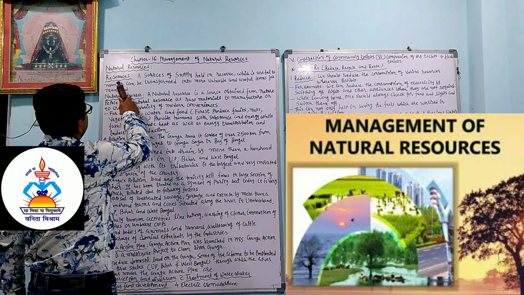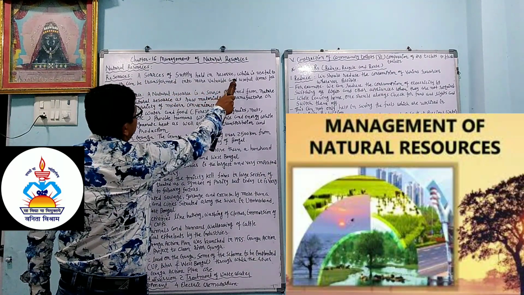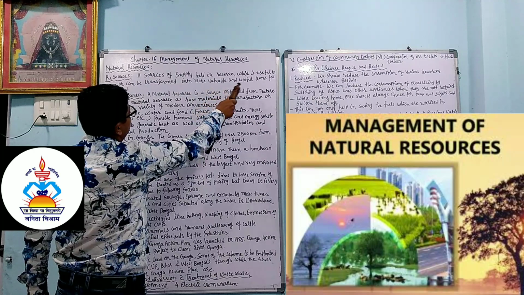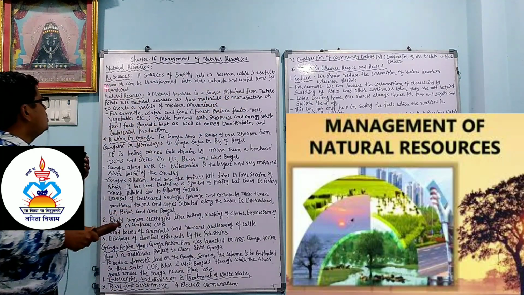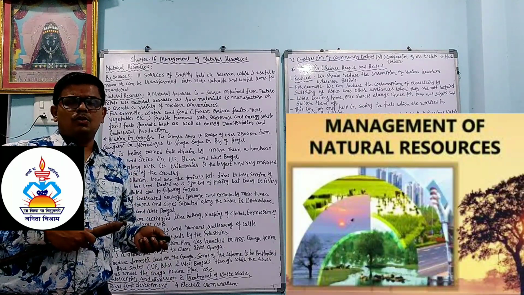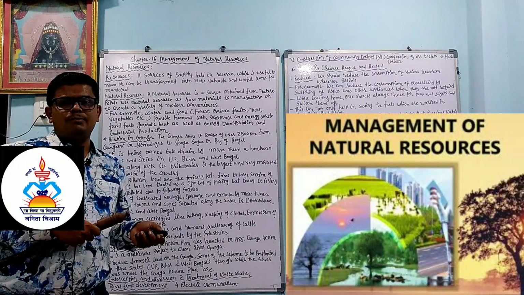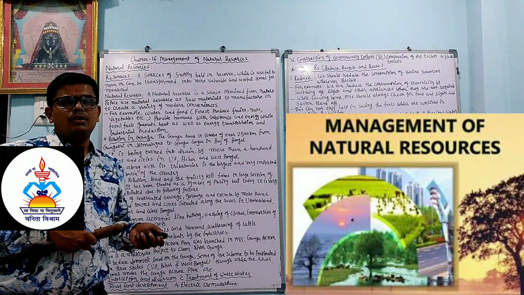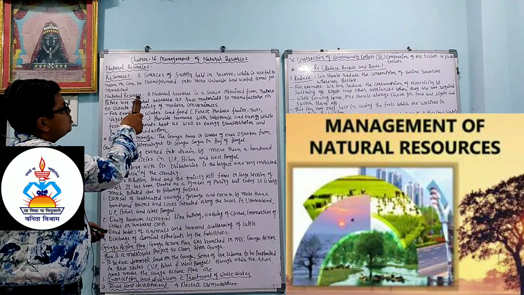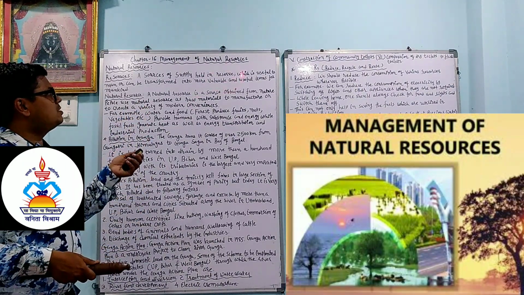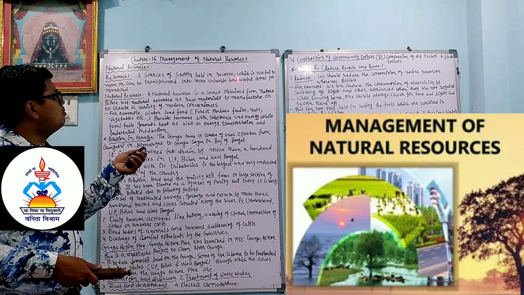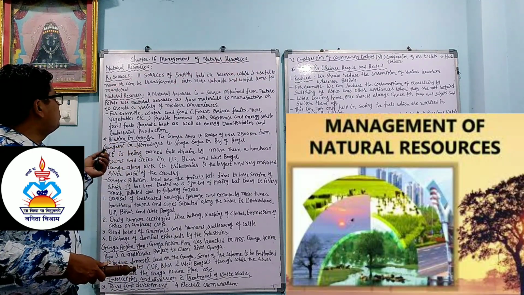Natural resources. First, resources are sources of supply held in reserve which are useful to man or can be transformed into more valuable and useful items for mankind. So what is called resources? Many resources are there, like for water we have resources, and for the different types of ores there are also different resources. A source of supply held in reserve, present in nature, which is useful for man or can be transformed into more valuable and useful items for mankind.